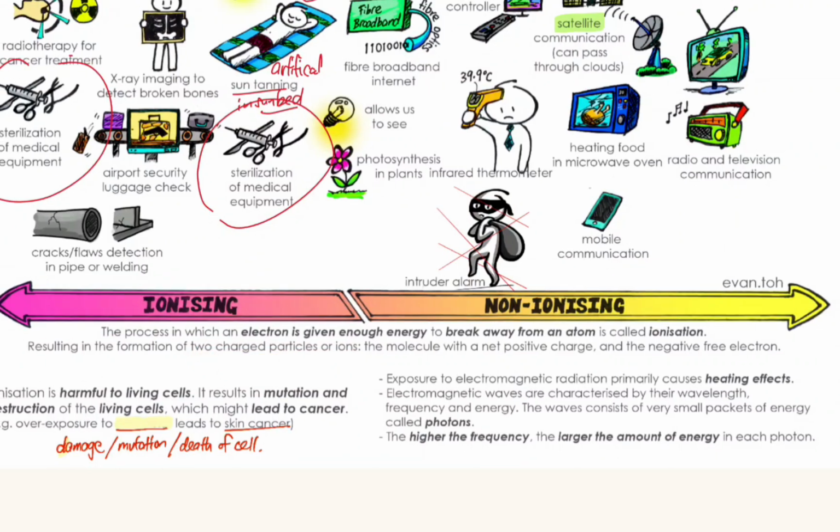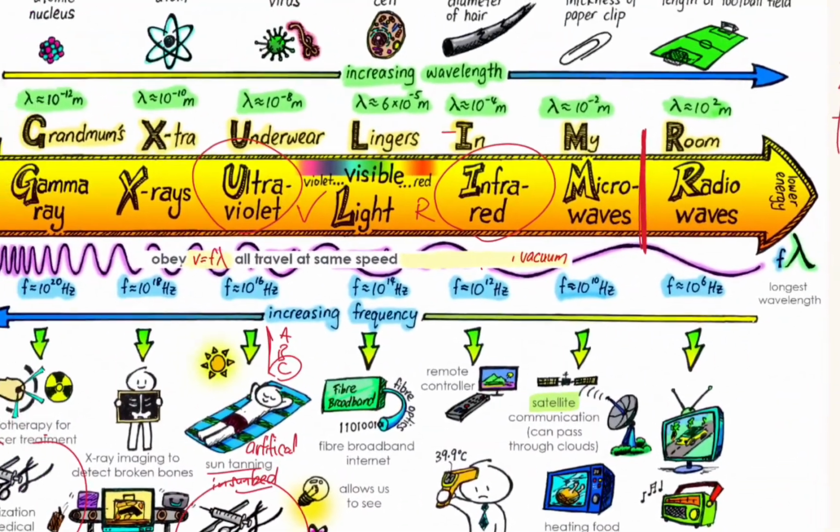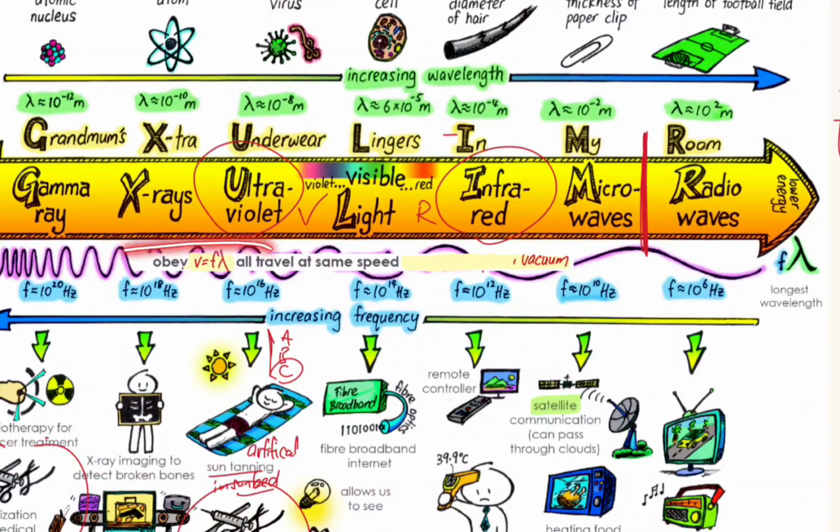Now, another thing I want you to take note of is that out of the 7 waves, only these 3 will have ionizing effect. And of course, this will be the strongest and ultraviolet is the weakest. That's why ultraviolet can only cause skin cancer, the mutation of the cell, but it only leads to skin cancer because it cannot penetrate through the skin. It only affects the cells at the skin level.